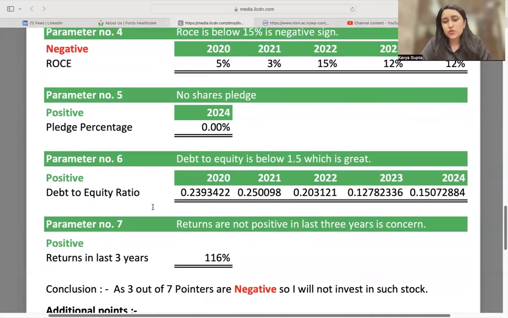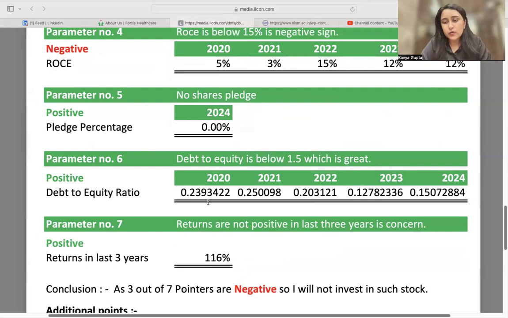Why is the debt to equity ratio important? Now, the debt to equity ratio should be below 1.5. Why? Because if the company is financed through 100% owned funds, then debt should not be more than equity. However, some amount of debt is beneficial for the business and it would lead to trading on equity. So a debt to equity ratio below 1.5 is great. Anything less than 1 is also best. But again, the lower the debt, the better it is. But a no-debt situation is sometimes also not ideal.